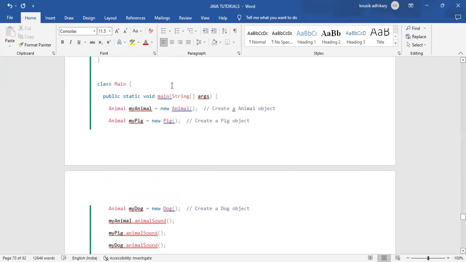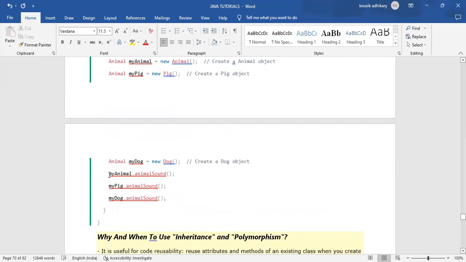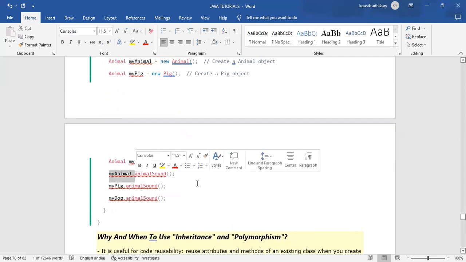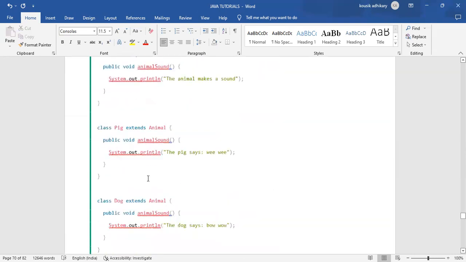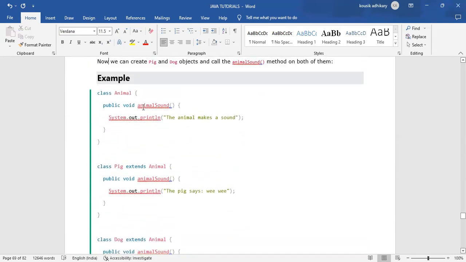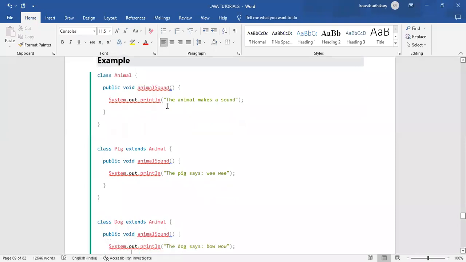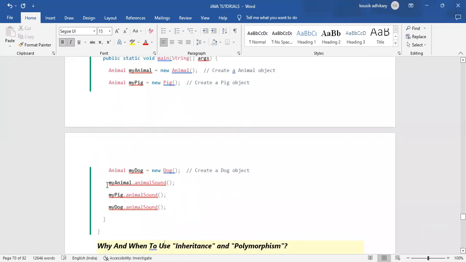By using that object, when we call myAnimal.animalSound, it will return the message. We are calling animalSound by using myAnimal, the object of the Animal class.